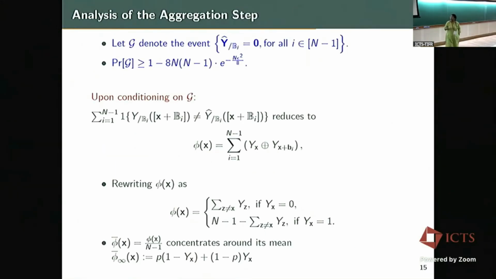What about the aggregation step? In the aggregation step, we assume that the first order has been decoded correctly for all the n-1 subspaces that we have. That also just gives me a pre-exponent factor of n-1. That's all. So we always condition on this event.